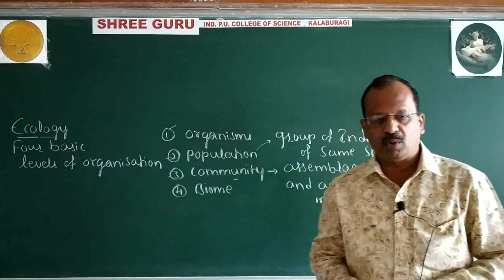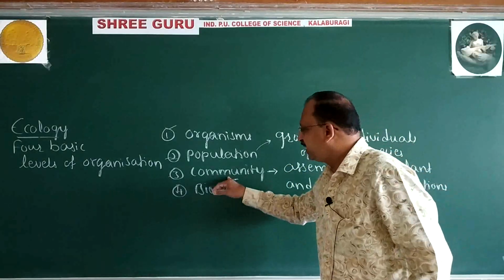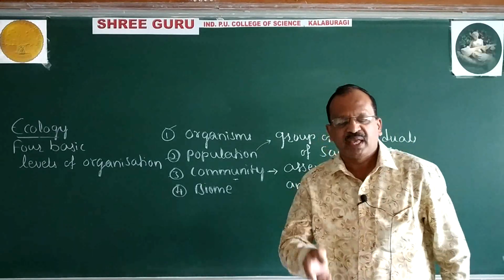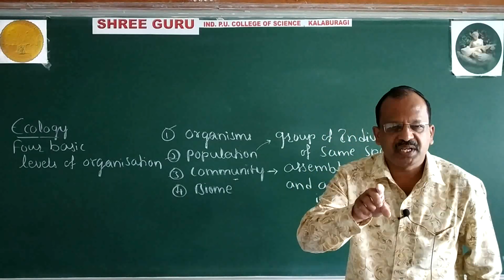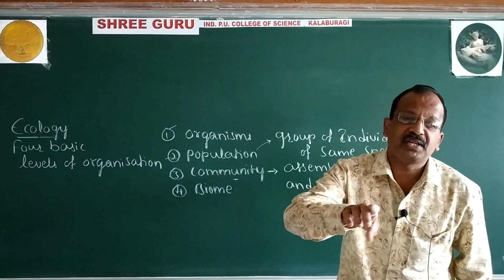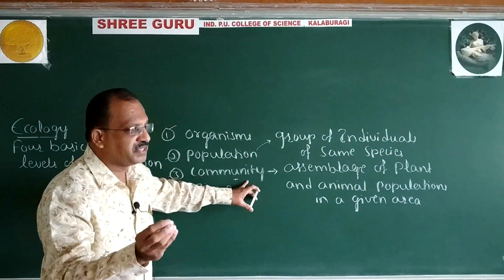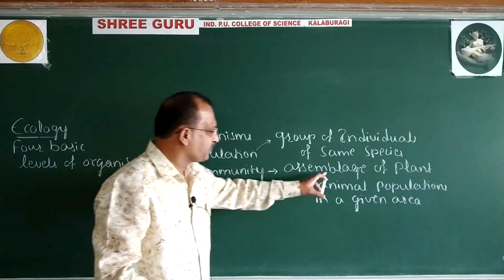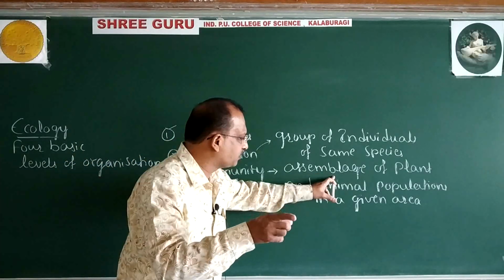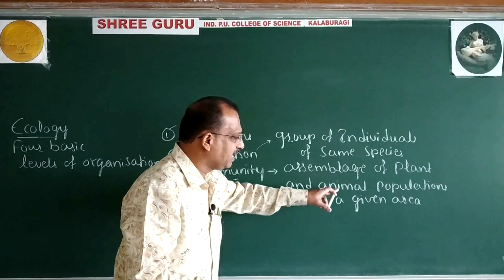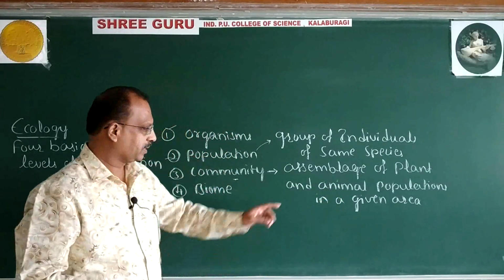I will provide you one more definition. Community is a localized association of several populations of different species. Look over here, NCERT definition: community is an assemblage, a collection of plant and animal populations in a given area.